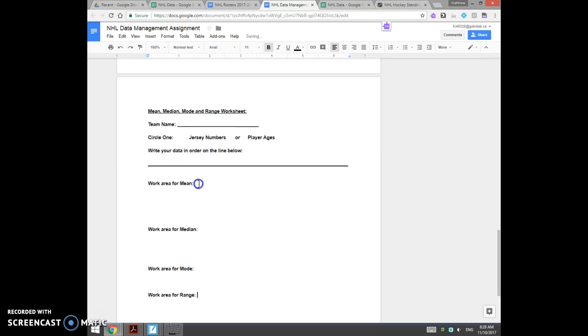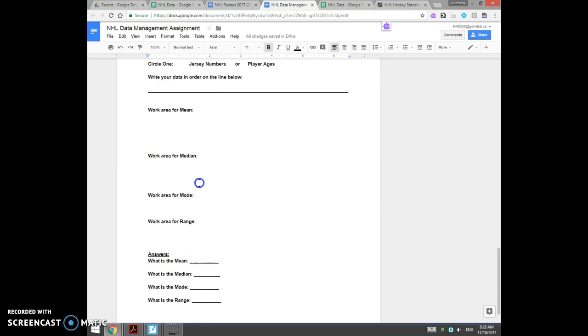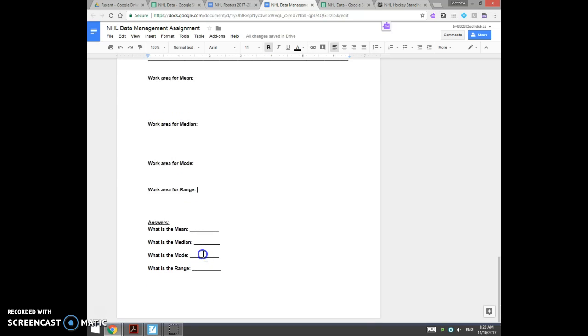So, we just have to find the mean, median, mode, and range, okay? And then we're going to take this data when we are creating our Google slideshow, and we're going to make a slide for the mean, median, mode, and range. We're going to say the mean is, the mode is, the median is, the range is, and so on. And we could probably make a concluding statement. The mode could be, there's more players on the team that are 26 years old than any other number. The average age for the mean is, let's say 25.5. So averagely, most people on that team are around 25 years old.